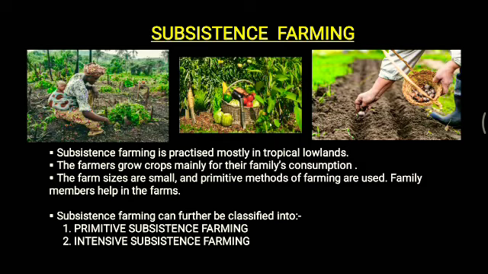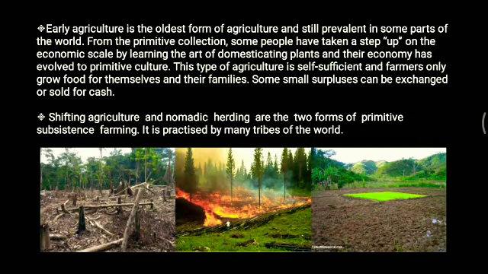Subsistence farming can be further classified into two types. One is primitive subsistence farming, and the other is intensive subsistence farming. First we have primitive subsistence farming. Primitive farming is basically the oldest form of agriculture, and it's still prevalent in some parts of the world.